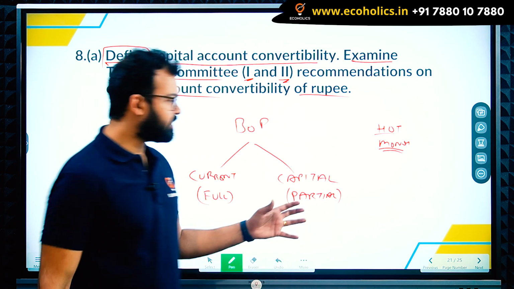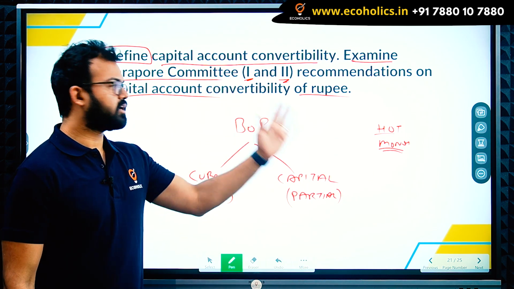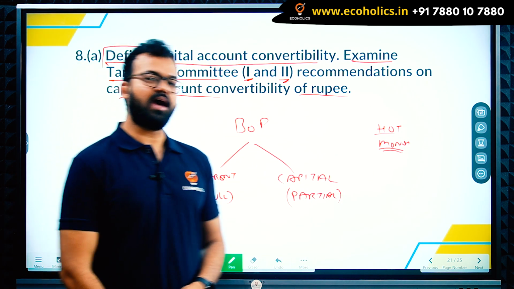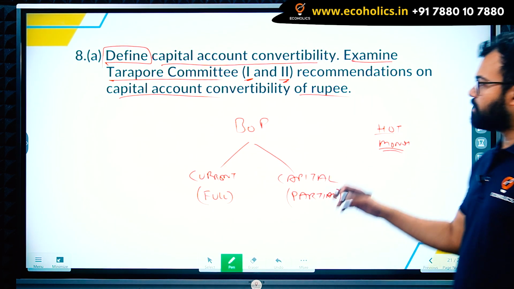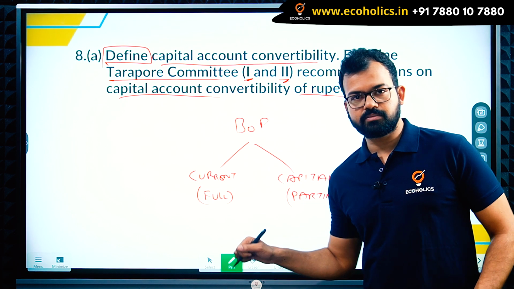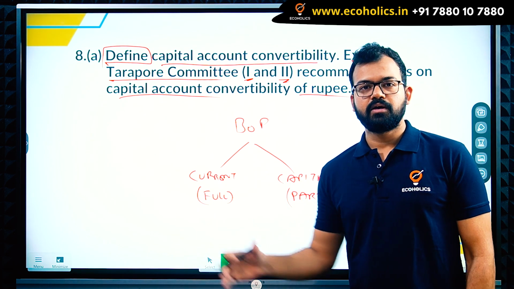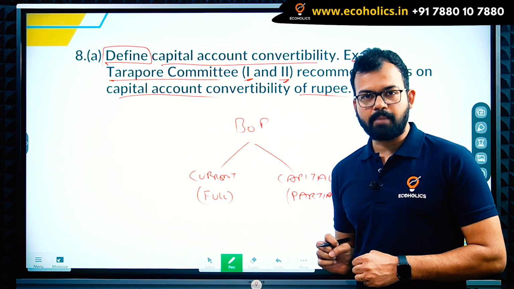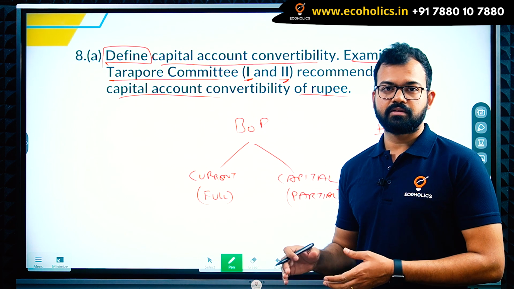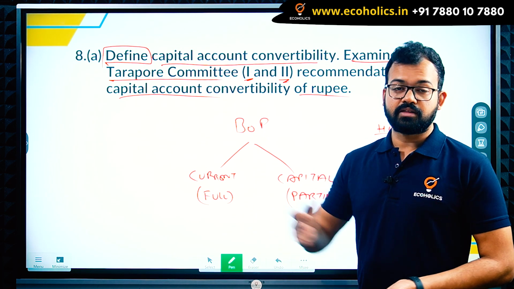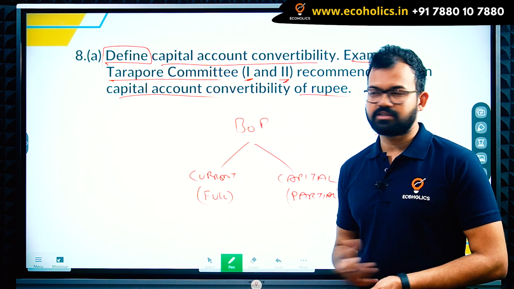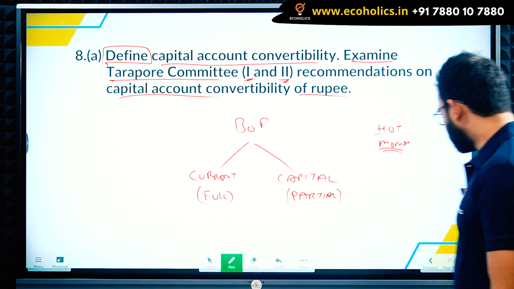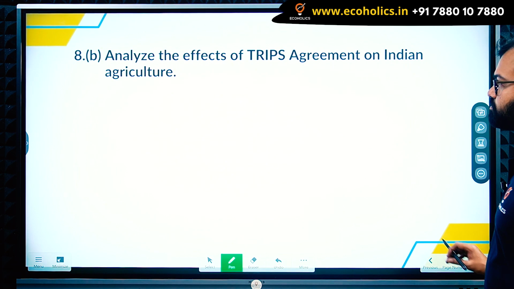Just because of that, India is having partial convertibility, although the recommendations say we can have it. India is reluctant to implement it fully because it won't be able to control capital outflow. The impact will be depreciation and inflation, and a lot of problems on rupee to dollar conversion.